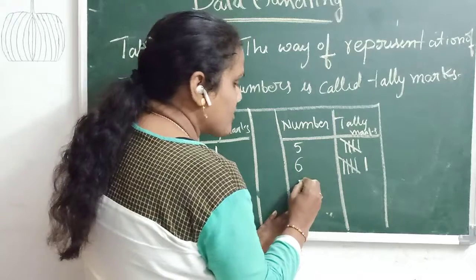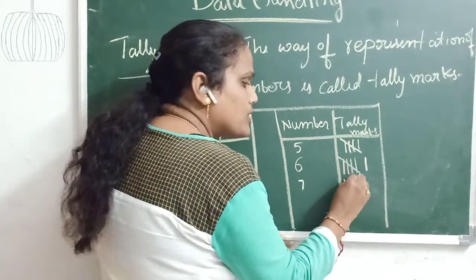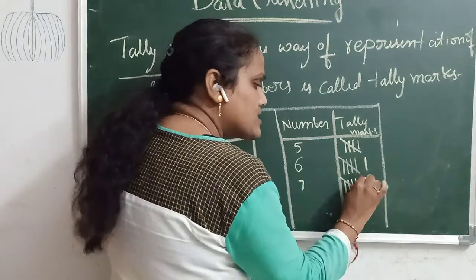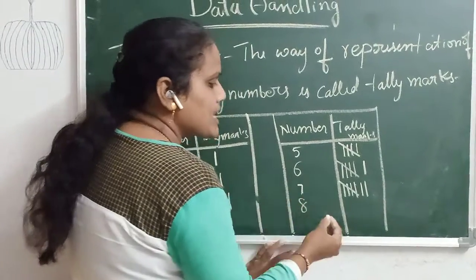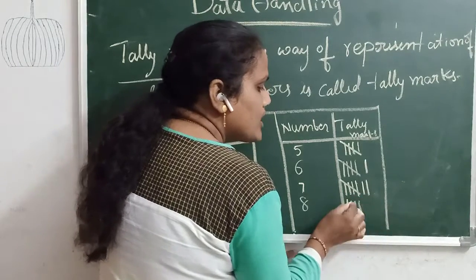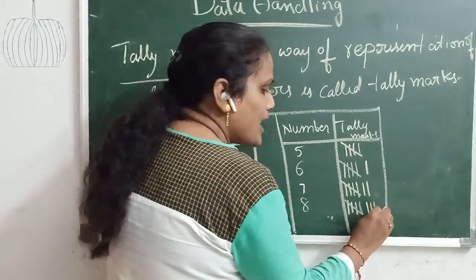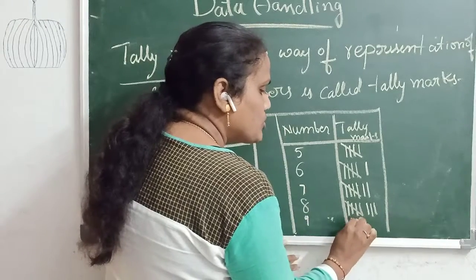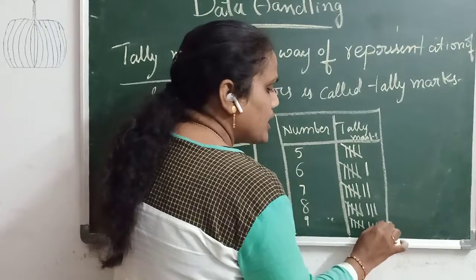Okay, next, 7 times if the same number occurs: 1 2 3 4, the fifth one like this, next sixth, 7. Okay, next, 8 times: 1 2 3 4, same fifth one as it is, 6 7 8. Okay, same for ninth: 1 2 3 4, fifth one, 1 2 3 4, so 9